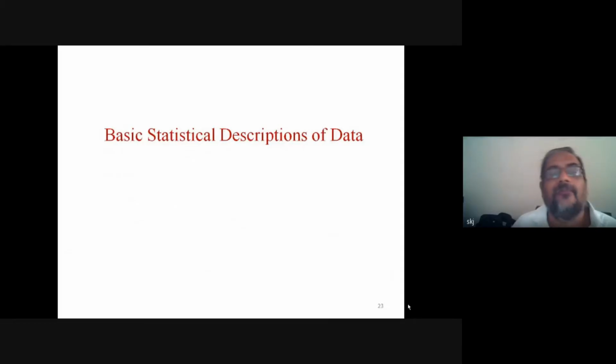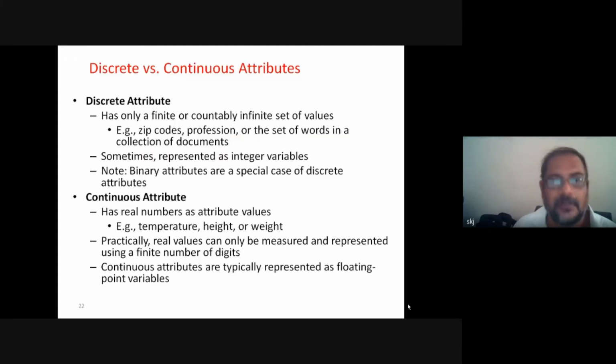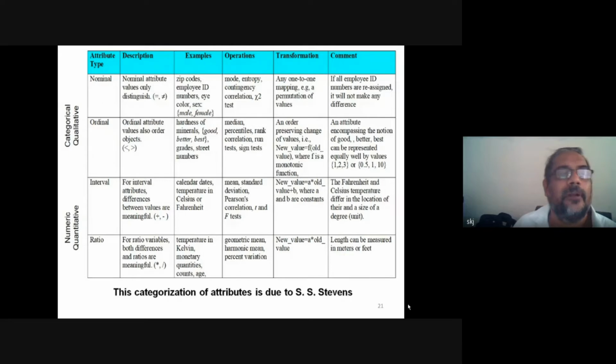So in the previous class, we were discussing data, and we discussed different kinds of data, their definitions. Basically four kinds of data we discussed: nominal, ordinal, interval, and ratio scaled variables, and some features are written here, examples, the valid operations, transformations, and some comments. So this table summarizes the whole discussion of the previous lecture class.